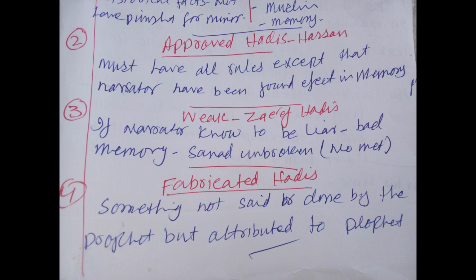Last, the fabricated hadith. Fabricated hadith is a very clear thing, okay? Fabrication means to make something by yourself, something which was never there in history, and you have made it by yourself. Something not said or done by the Holy Prophet, peace be upon him, but a person attributed that these are the words or actions of the Holy Prophet, peace be upon him. This type of hadith is known as fabricated or Mawzu hadith. Got it? So these are the 4 types of hadith.